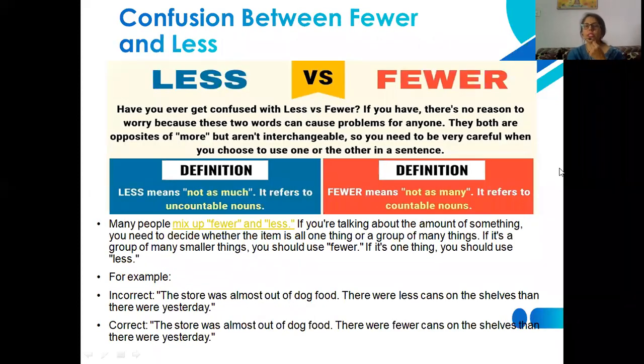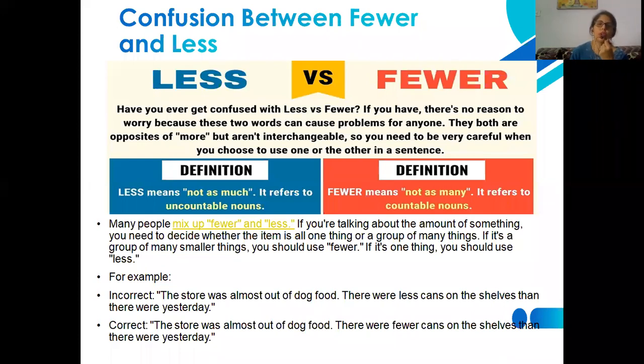One more confusion is created between fewer and less, that also you may have seen. You may not be aware whether there is any difference of meaning, definition and usage between these two words. There is a great difference: less is generally used with uncountable nouns and fewer is used with countable nouns.